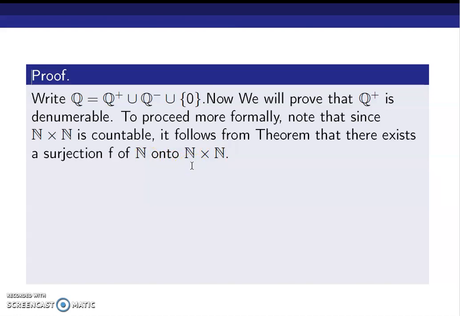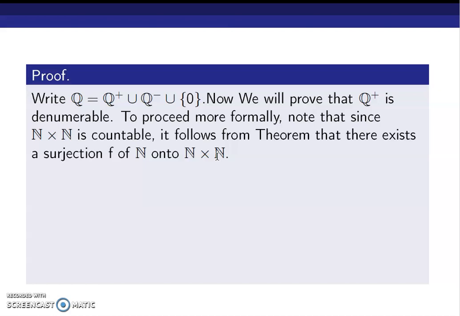You should know that the set N cross N is not chosen arbitrarily. The choice of N cross N comes from the fact that every element in the set of all positive rational numbers is of the form m by n, where m and n are natural numbers, which is similar to an ordered pair (m, n).